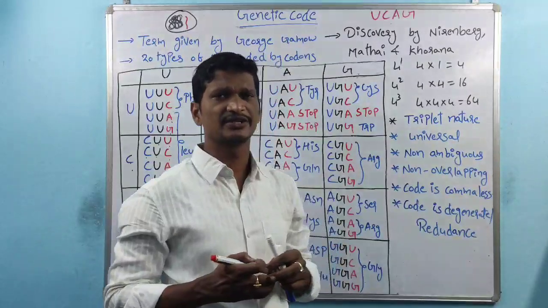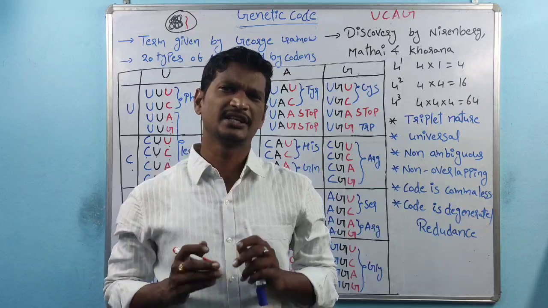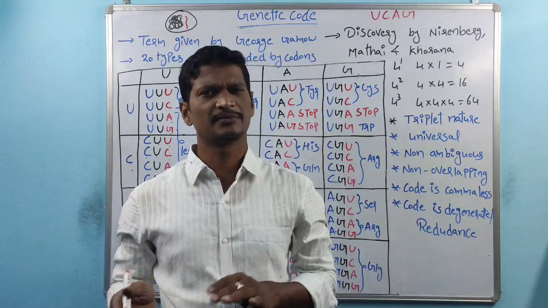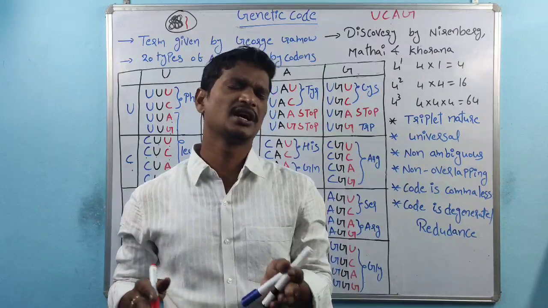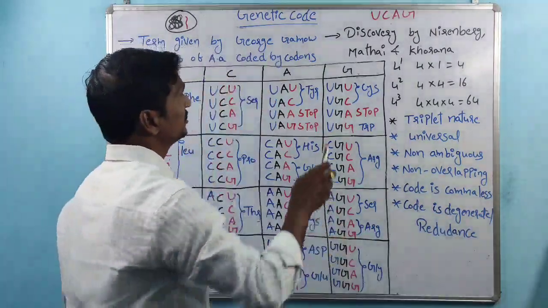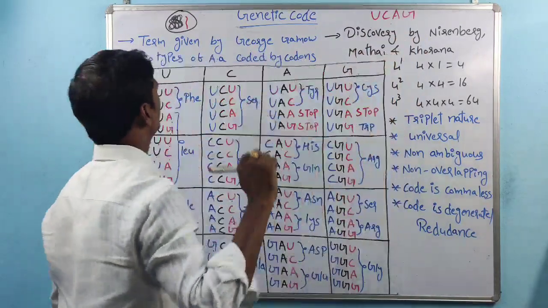See the basic differentiation between DNA and RNA: within DNA, thymine is present and uracil is absent. Within RNA, uracil is present and thymine is absent, right? So here uracil, cytosine, adenine and guanine, these four are present.